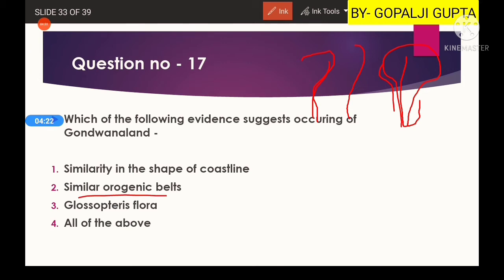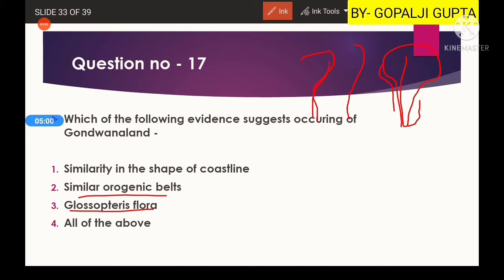Another evidence is similar orogenic belts. Orogenic belts means mountains. Mountains of similar origin are found in Africa, India, Asia, and Australia. So if they are similar, maybe all of them were joined together. Another thing is Glossopteris flora. Flora means plants. Glossopteris is a type of plant fossil, which is found in India, Australia, South America, and Africa. So all these areas have the same Glossopteris flora.